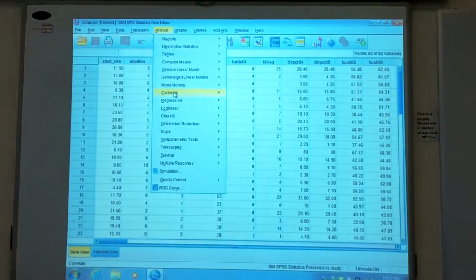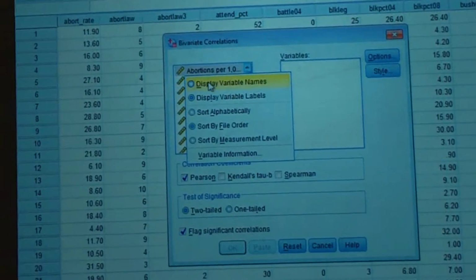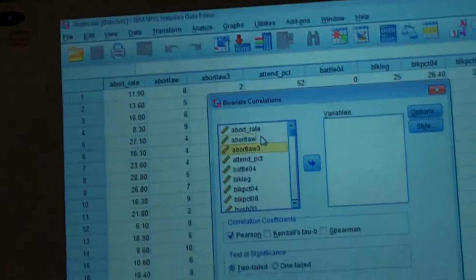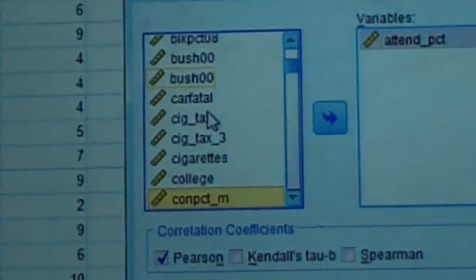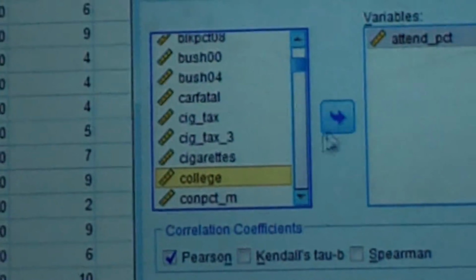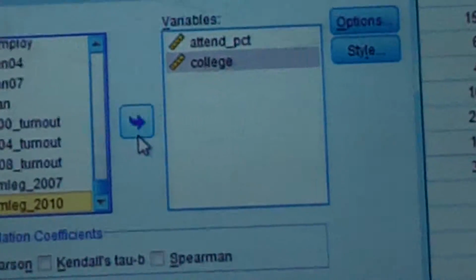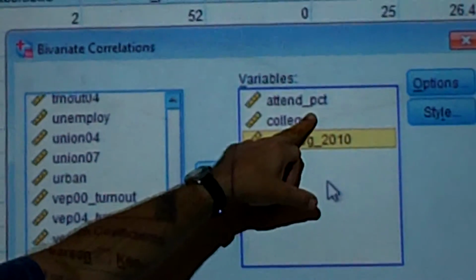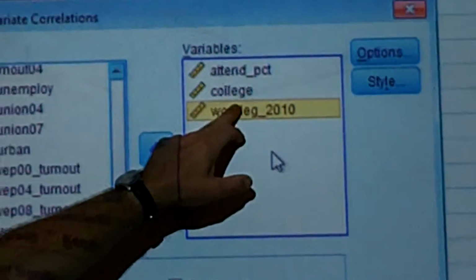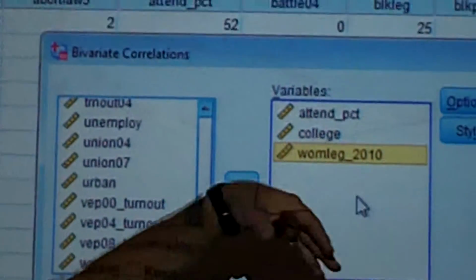now you want to focus on that right there. Bivariate means two variables, and I'm going to do variable names here. We have attend percentage, and we have college. This is the percent of people in the state that have a college degree, and then we have women legislators, women led 2010. These are three interval level variables. Percentage of people who attend church regularly, college, and the percentage of women in the state legislature in 2010.